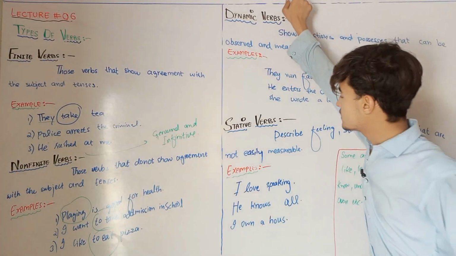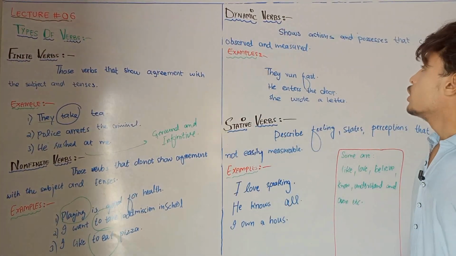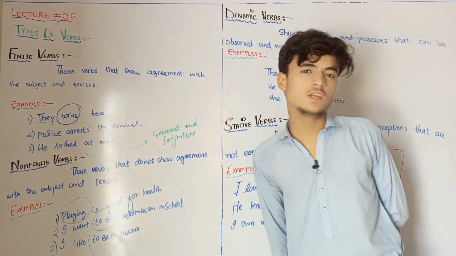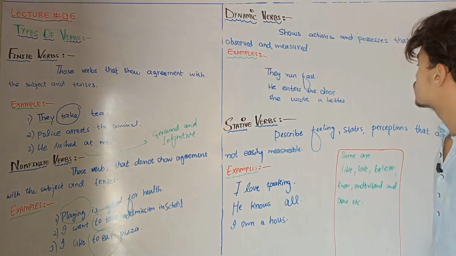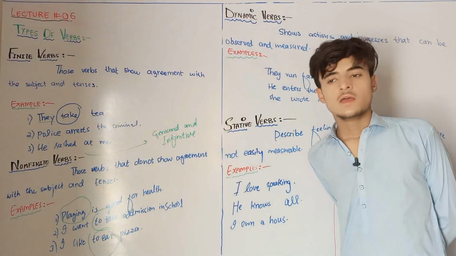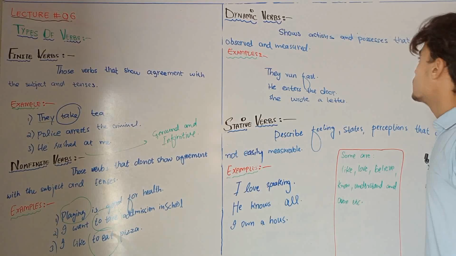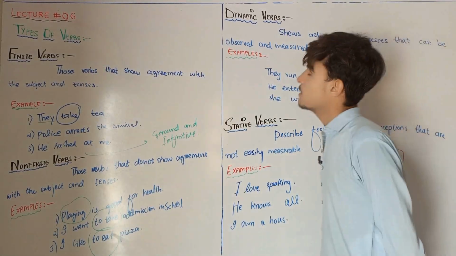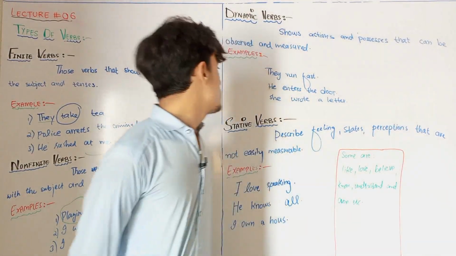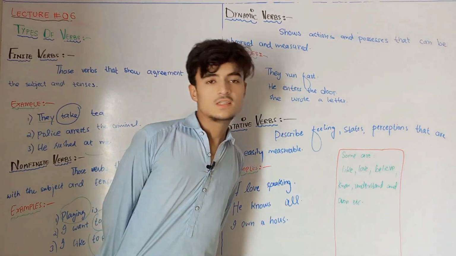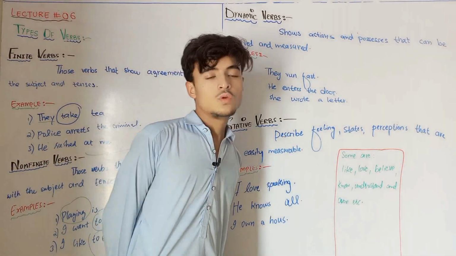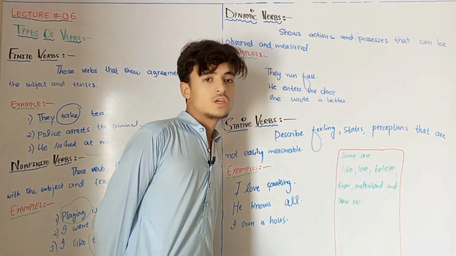Now let's come to the dynamic verb. So dynamic verbs are simple verbs. Simple verbs means action verbs. They show action simply, that can be observed and measured. It is the same as the action verb. They are those verbs that can be observed and measured. For example, they run fast, so we can observe, we can see. He enters the door, so we can see how he entered the door. He wrote a letter. So here we can see that he is writing a letter. We can observe his letter.